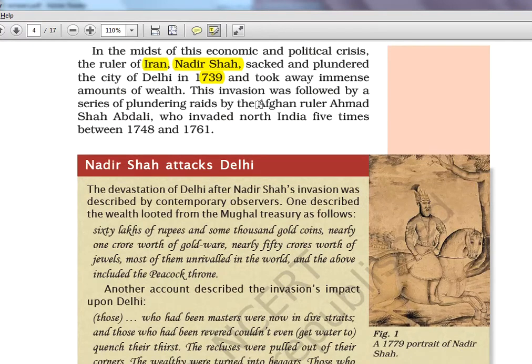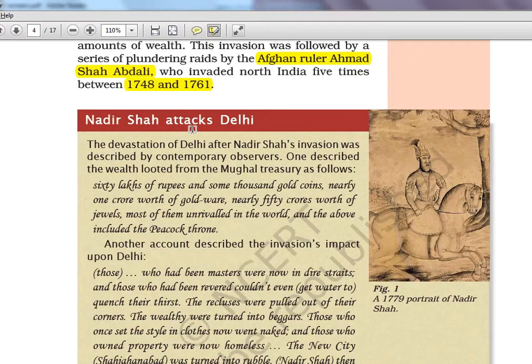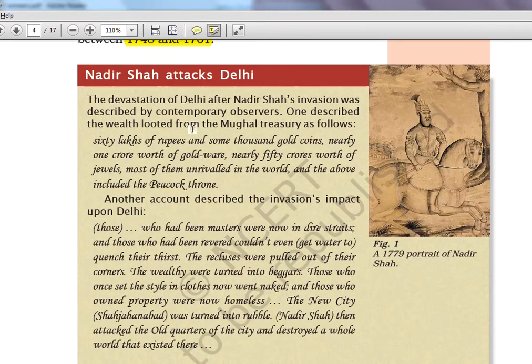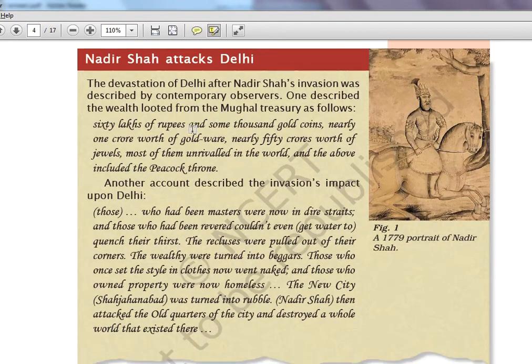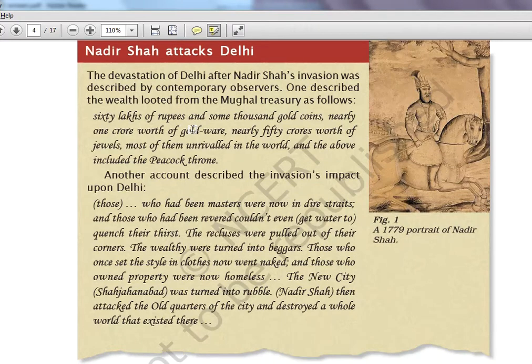It was two big invasions which happened. Okay, I have made a table in chapter 3 in Spectrum. That table will give you a clear summary of the entire final rule of the Mughal rulers. The last 10 rulers, what all they did, what are their achievements, what are their failures, everything I have done in that particular video.